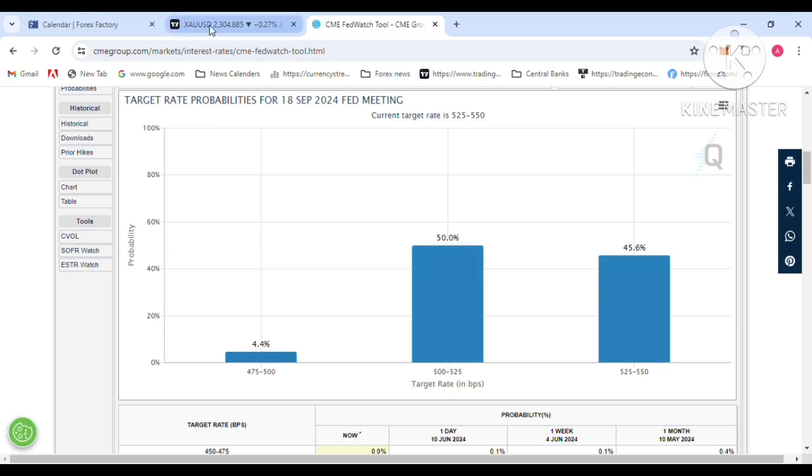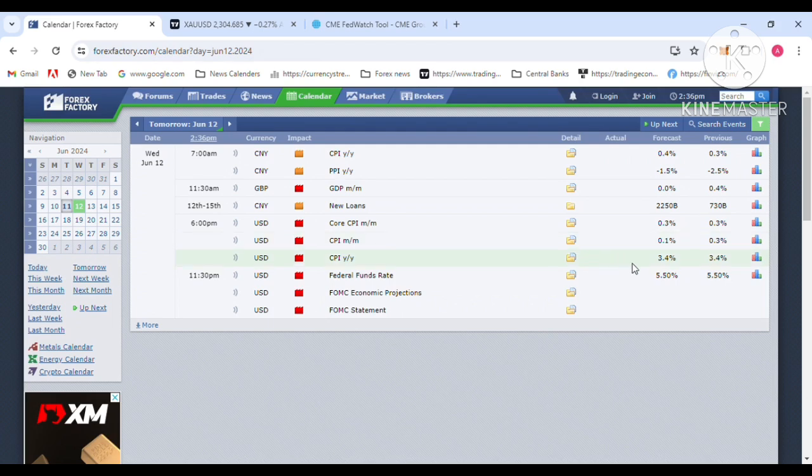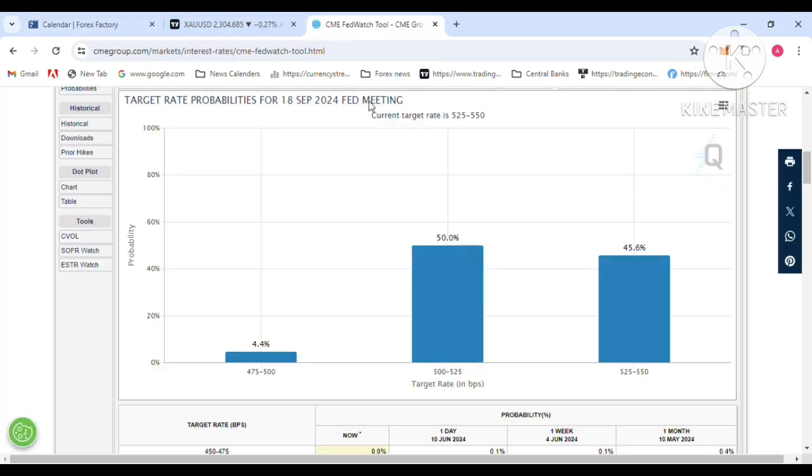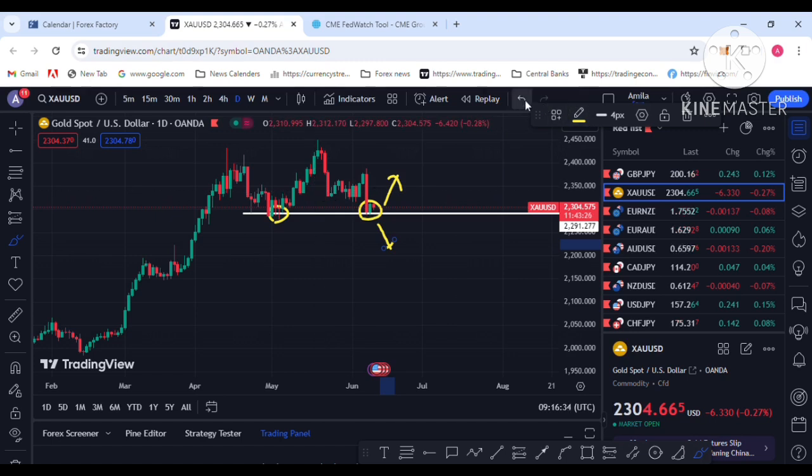So if the inflation report drops from 3.4%, that will help a 25 bps interest rate cut at the September FOMC meeting become more likely, and that will help the dollar sell off and gold push to the upside. That is my first option. So if the inflation report drops from 3.4%, that will help the dollar sell off and gold push to the upside. That is my first option for your trading.